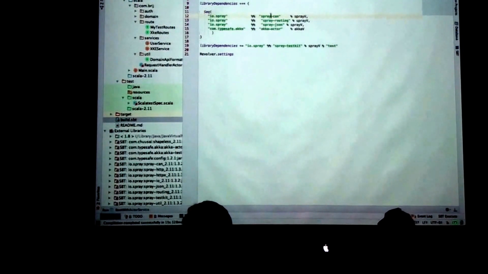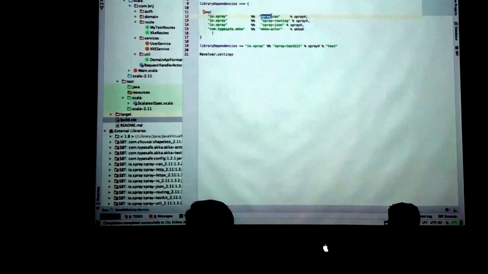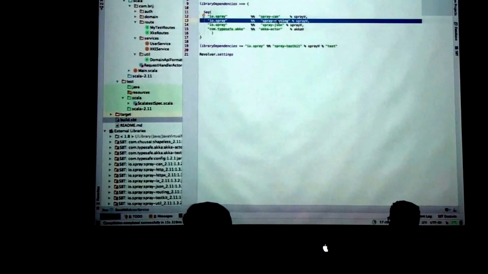Like I already told you, Spray depends on SprayCan, which is a server that will be creating the endpoint for the REST application. And there is Spray routing. It is a DSL which makes creating your HTTP requests easier, and the handling will be done very easily by using Spray routing.